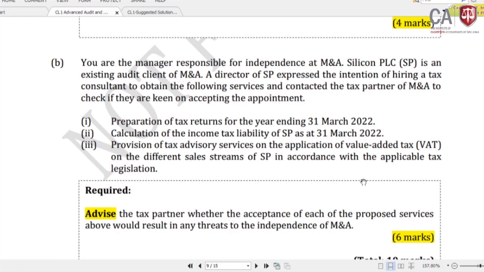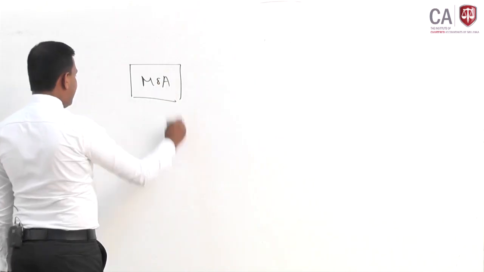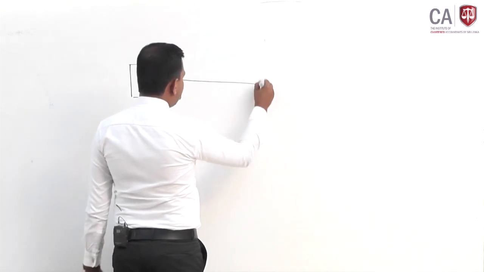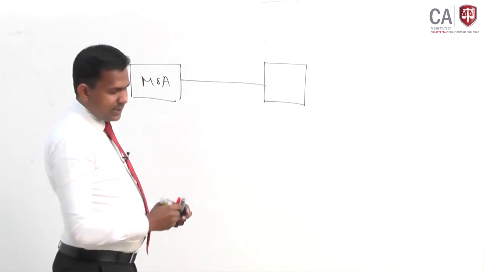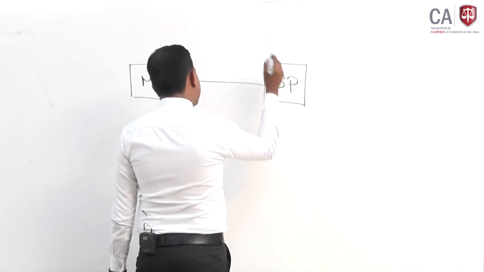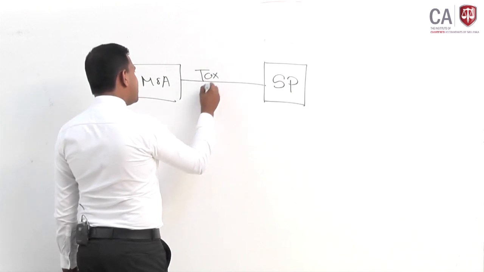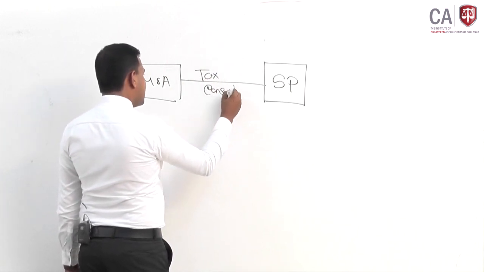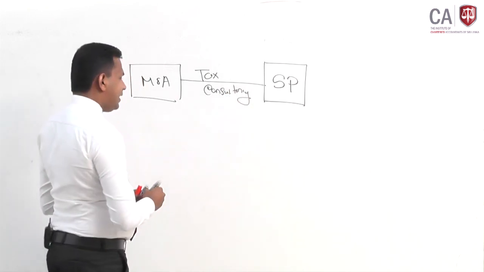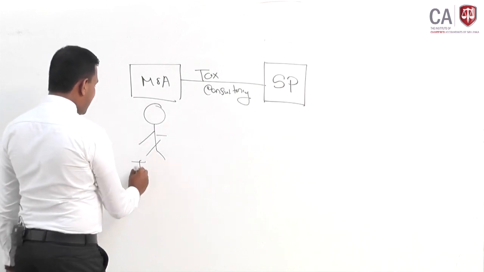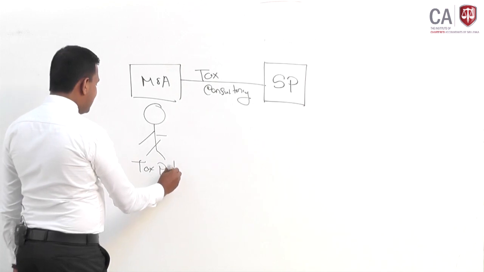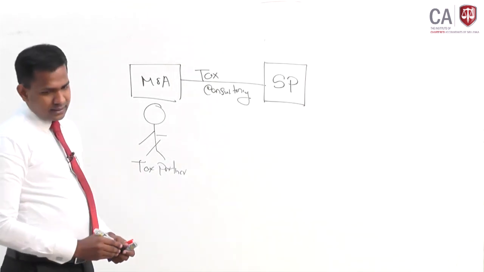Right, part B of question number 4, what it says is that you are at M&A. So M&A is the audit firm, and you have been approached by Silicon PLC. The company name is Silicon PLC, SP. Right. So they are asking for tax consultancy services to be appointed as M&A. So now you are the tax partner. So the tax partner has to answer what type of services can be provided for this client.